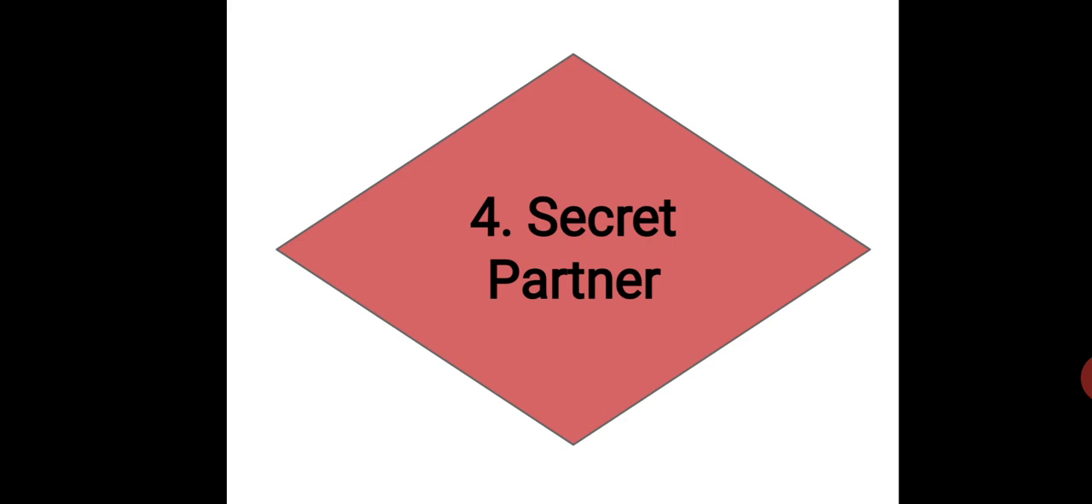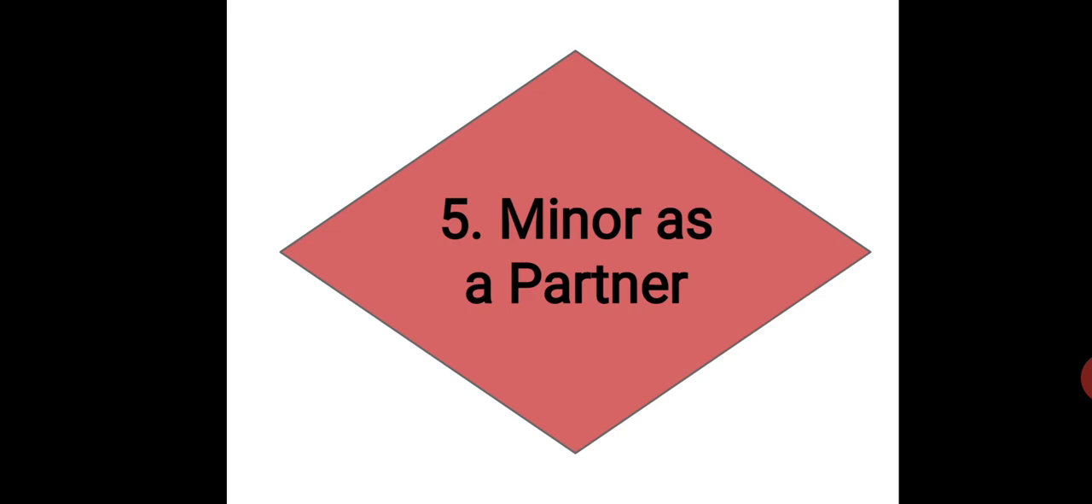Okay. Now the next is minor as a partner. Now the question is, who is the minor? A minor is a person who has not attained 18 years of age or age of majority as per the provision of Indian Contract Act 1872. Means in simple words, the minor is the person who has not completed 18 years of age.